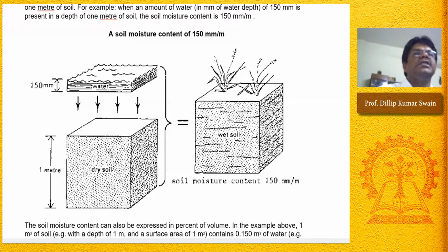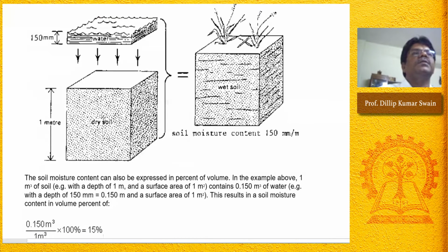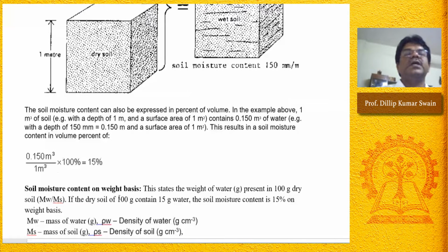And if you see this soil profile, it has a profile depth of 1 meter, and the thickness of water in the soil profile is 150 millimeter. The area remains the same for all cases, for the soil as well as water. So that means 0.15 cubic meter of water is present in 1 cubic meter of the soil profile. So in percentage, around 15%. For this soil profile, around 15% water is present on a volume basis.